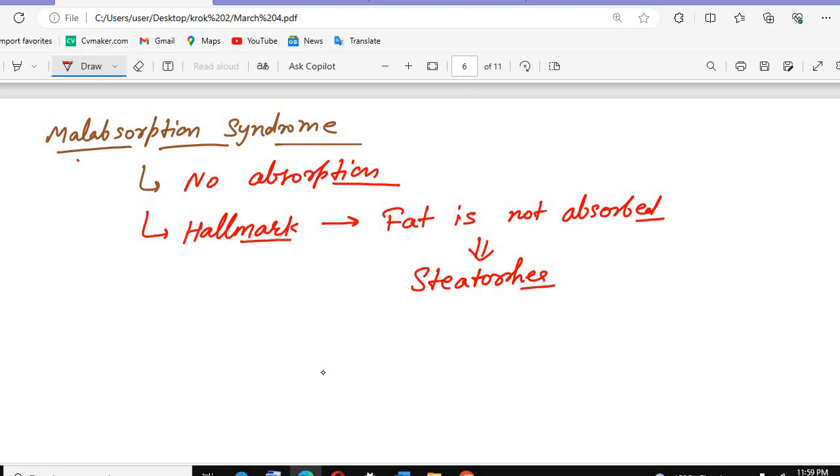And what does steatorrhea look like? The stool will be bulky, frothy, foul smelling, and difficult to flush. The fat is not absorbed. These are the hallmark features that we see in malabsorption syndromes.